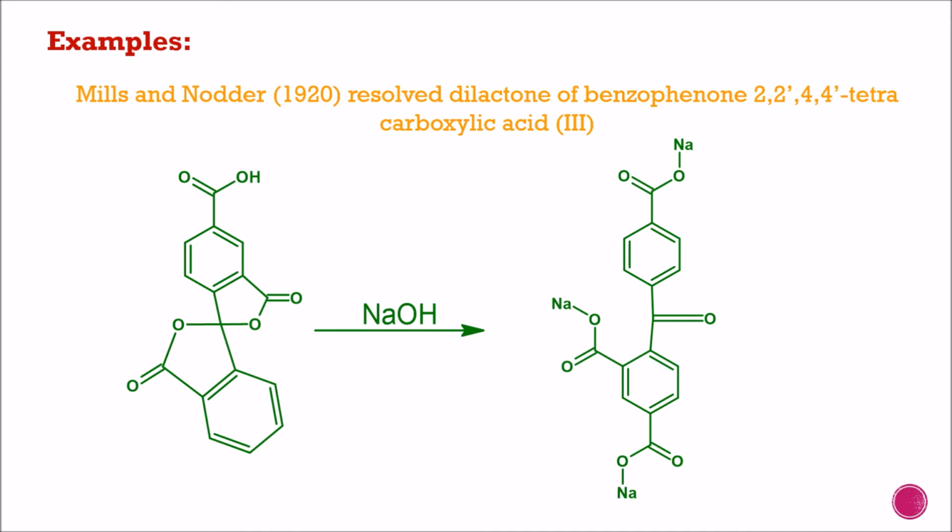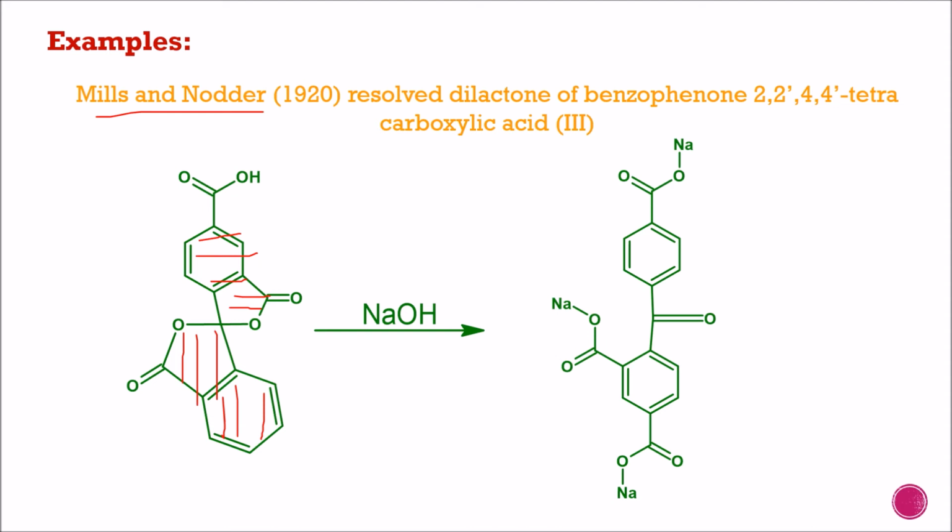Examination shows the two rings are perpendicular to each other and hence suitable substitution will produce a molecule with no elements of symmetry, thereby giving rise to optically active forms. For example, Mills and Nodder in 1920 resolved the dilactone of benzophenone 2,2',4,4'-tetracarboxylic acid. Here these two rings are in the plane of paper while these two rings are perpendicular to the above rings.